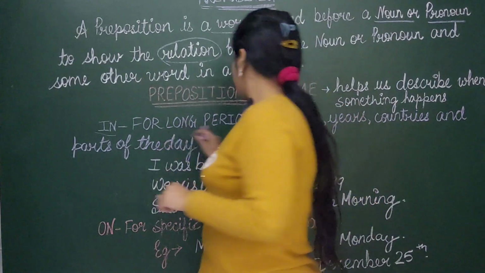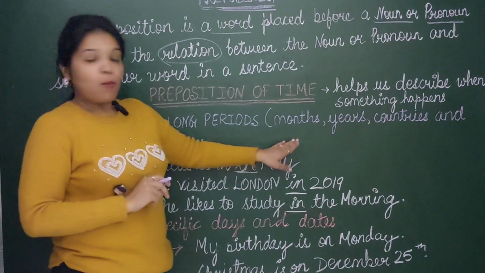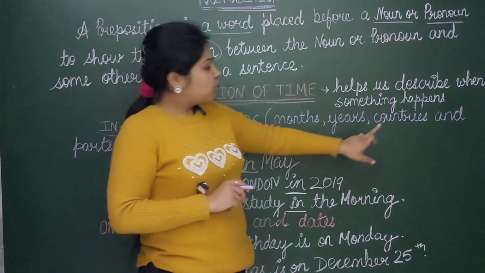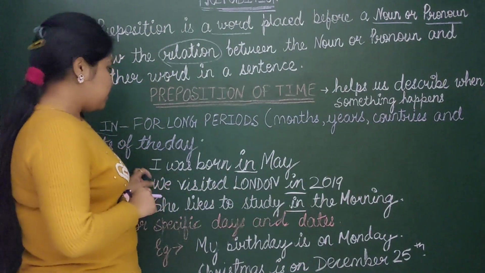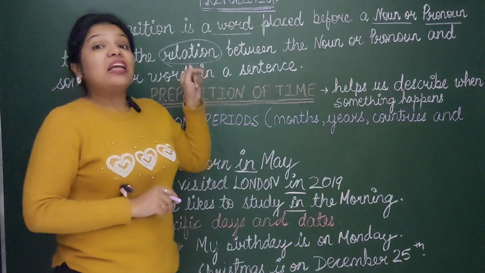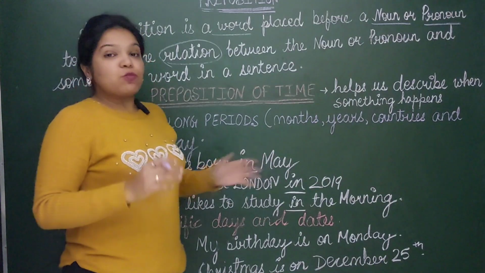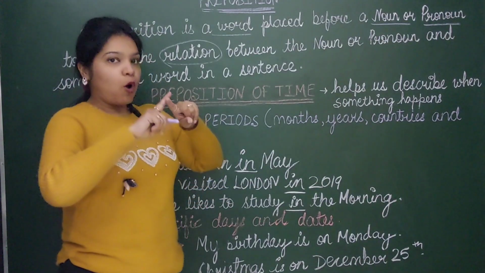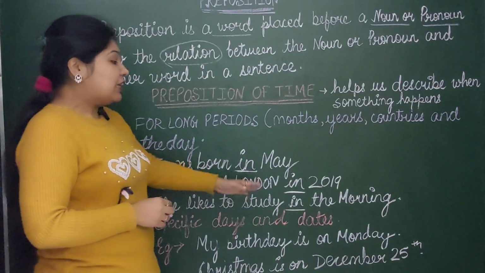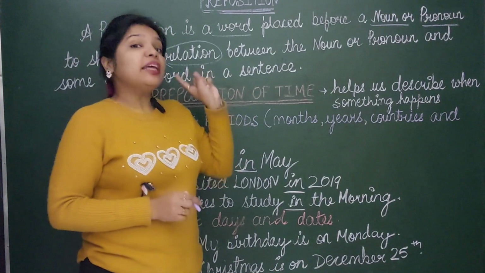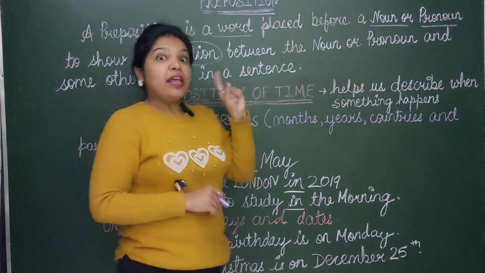In is for long periods, like months, years, countries, and parts of the day. For example, I was born in May. From now onwards, if you say "I was born on May," it will be wrong. I was born in May. I visited London in 2019, or whenever. She likes to study in the morning.